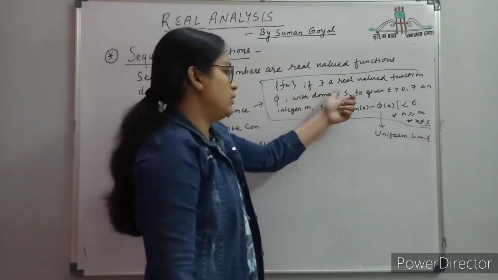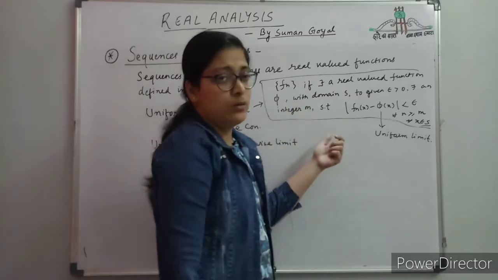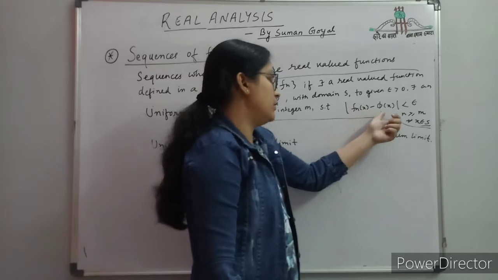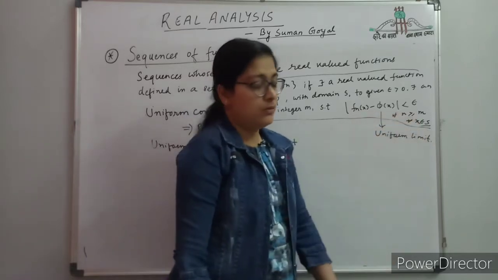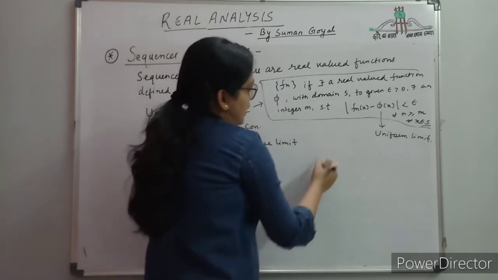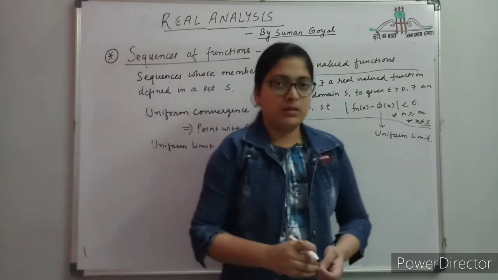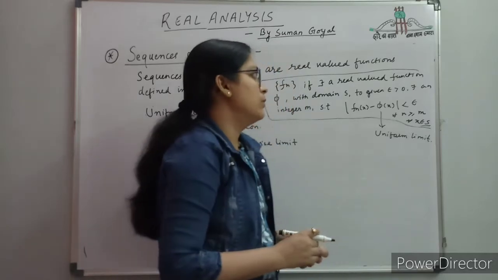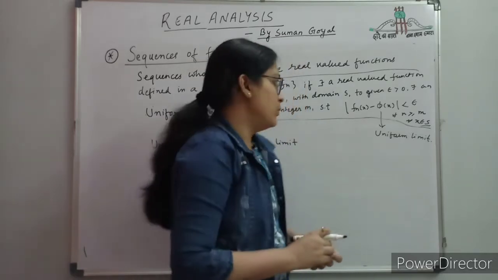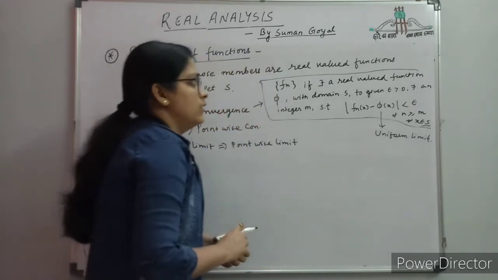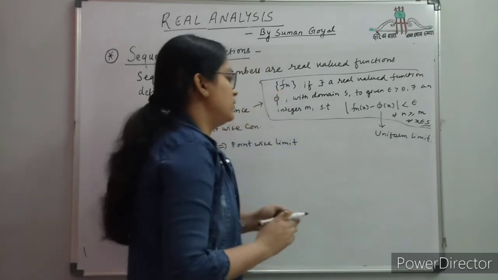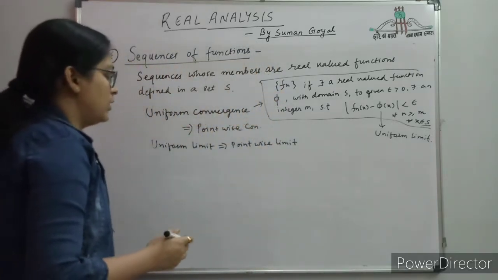This is the definition: if there exists a real valued function phi(x) with domain S, to each epsilon greater than 0 there exists an integer m such that |fn(x) minus phi(x)| is less than epsilon for all n greater than or equal to m and for all x belongs to S. There are some tests to check whether a sequence is uniformly convergent or not. The most important is the Mn test, which I will discuss in my next video. That test is very important, and questions come in NET examinations regarding uniform and pointwise convergence of a sequence. I will discuss all that.